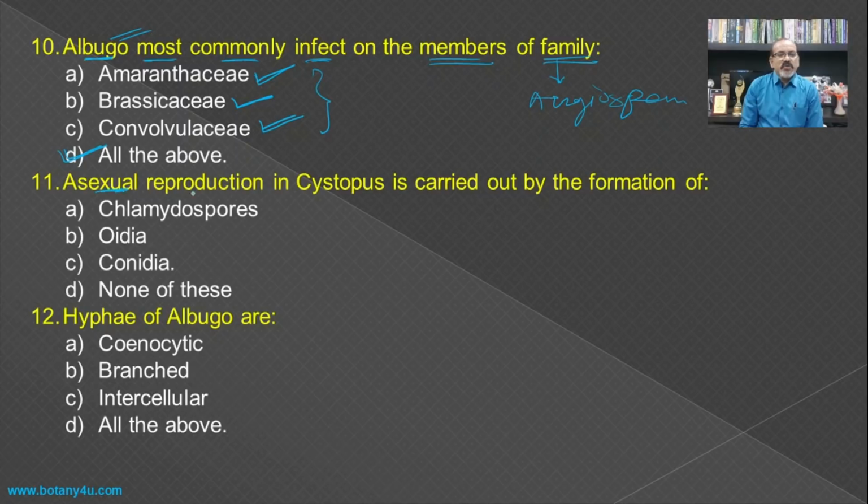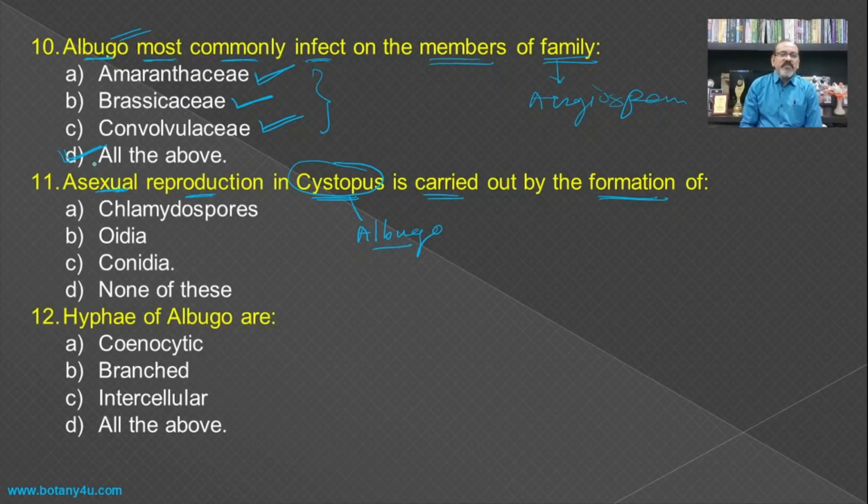Then, asexual reproduction in Cystopus is carried out by the formation of? First, we have to remember that Cystopus is another name for Albugo.